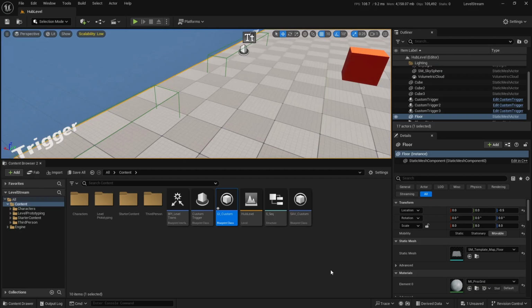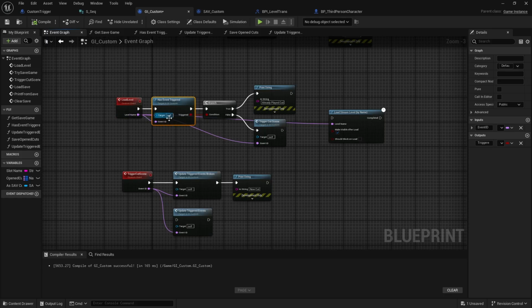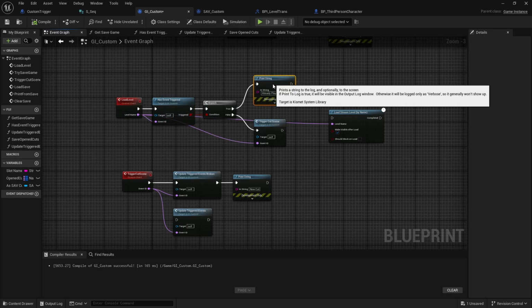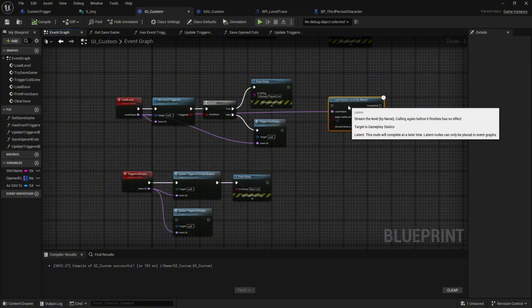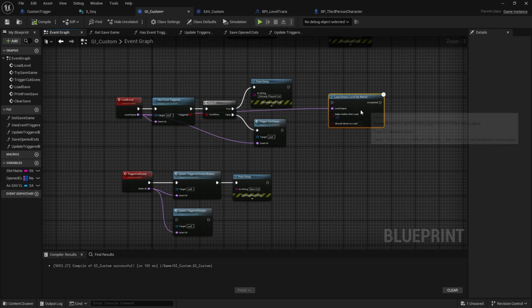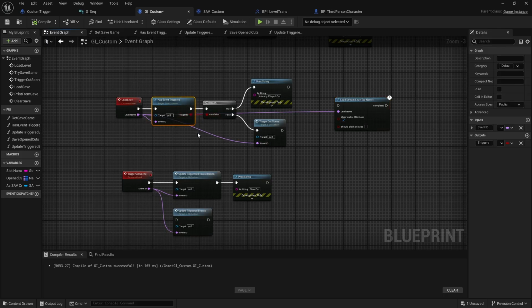So I've recreated the environment that the person was working with as best as I could without knowing all the details. Basically, we have two core functions in here when we try to load a new level. Has the event triggered? So has our cutscene event already been triggered? If it has, we don't need to do anything. We've already played the cutscene. If it hasn't, we need to trigger the cutscene and then do whatever we're doing with our level loading. They're trying to load a new level. I'm assuming they're probably using this load stream level by name. But whatever they're doing after that isn't really the problem. The problem is that the cutscene has been triggered and is getting triggered again, and we don't want that, right?